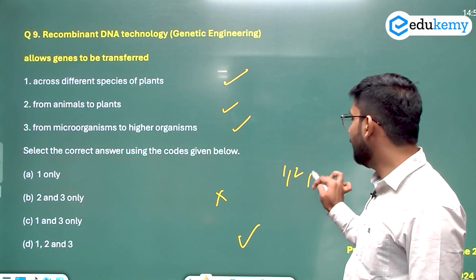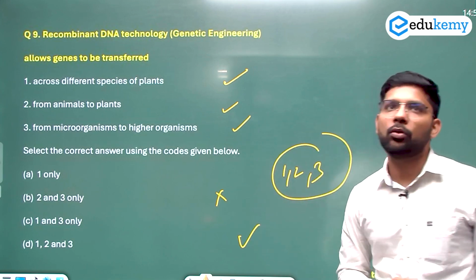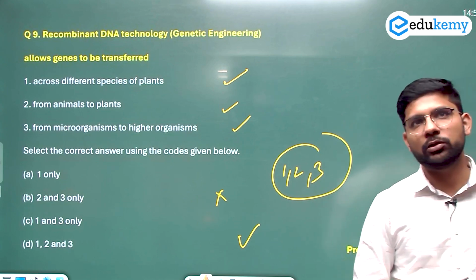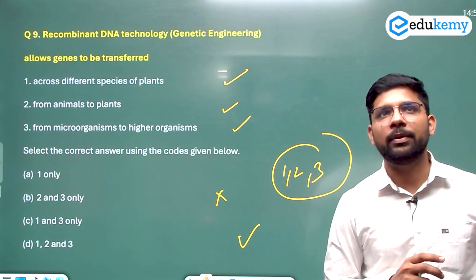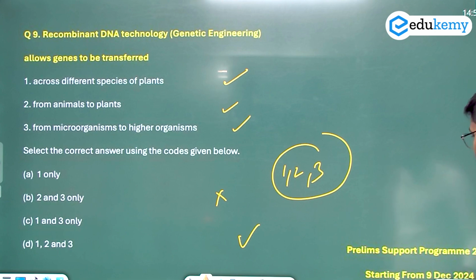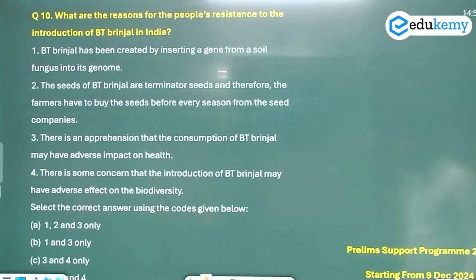1, 2 and 3, it allows transfer from all the organisms. In between different species also, different kinds of genes can be transferred here. So the question number 9 answer is D. Question number 9 answer will be D here.